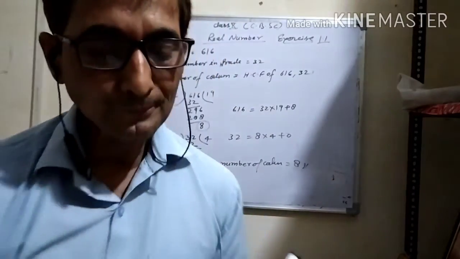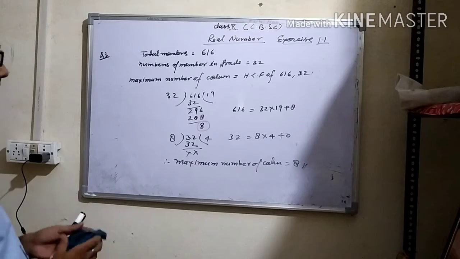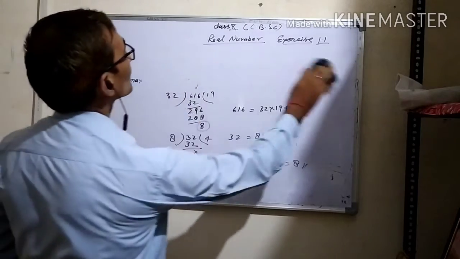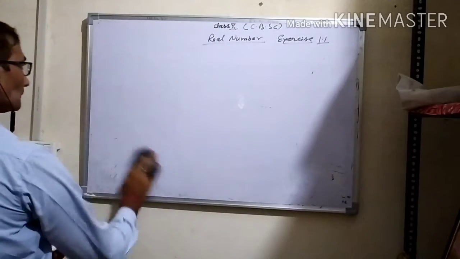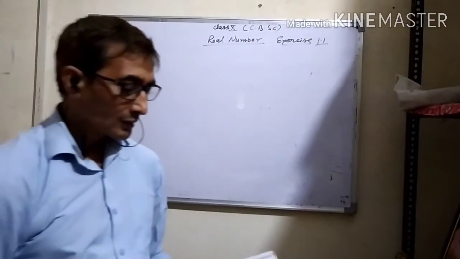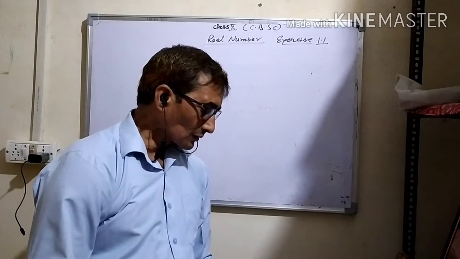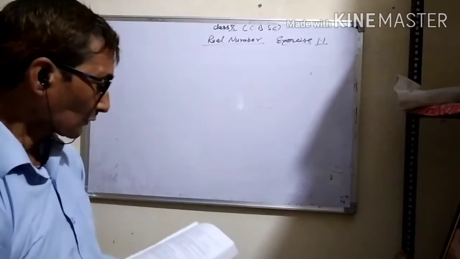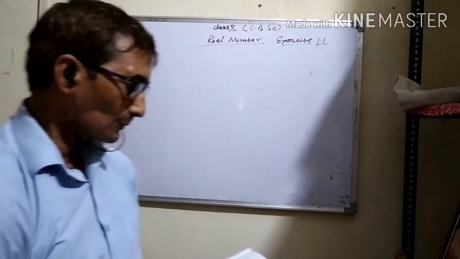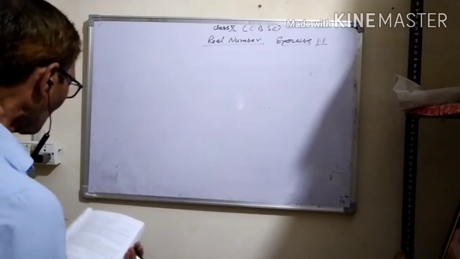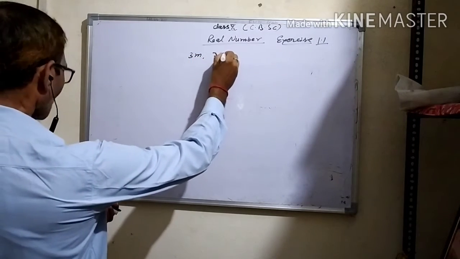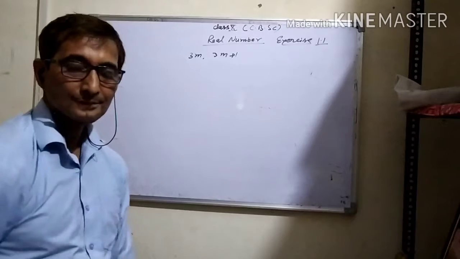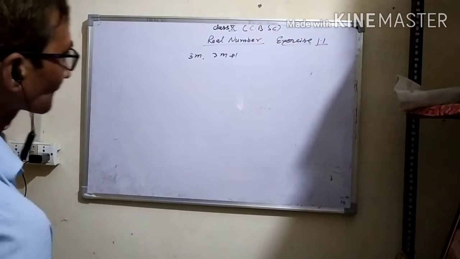Now question number 4. Use Euclid division lemma to show that the square of any positive integer is either 3m or 3m plus 1. The most important question.